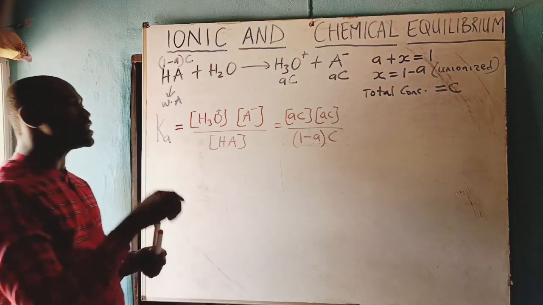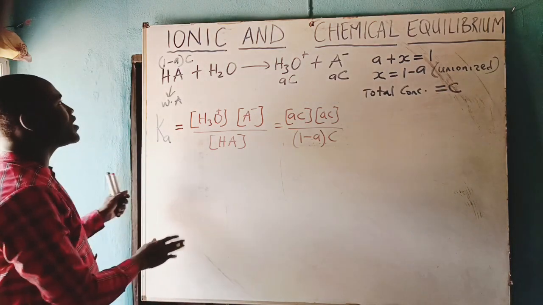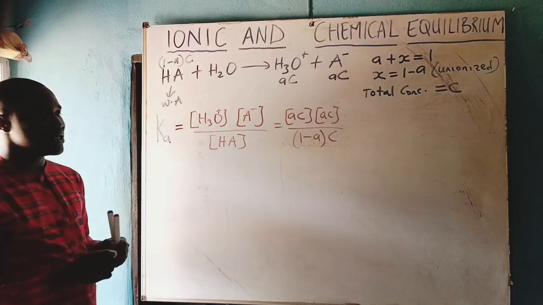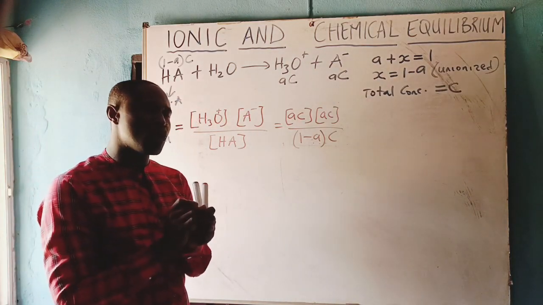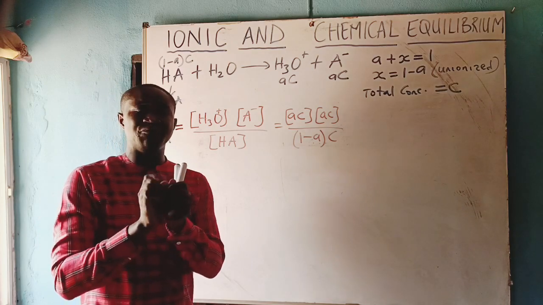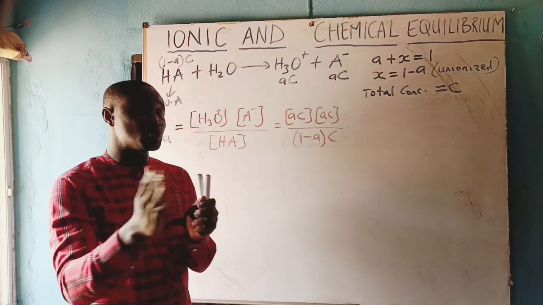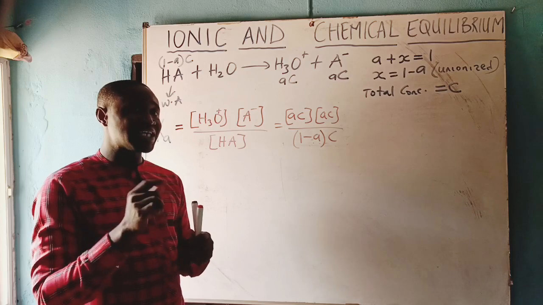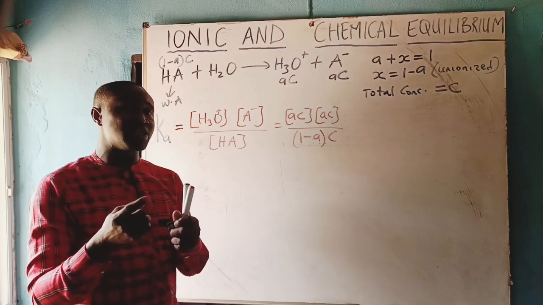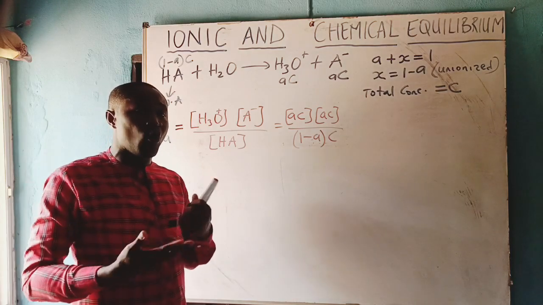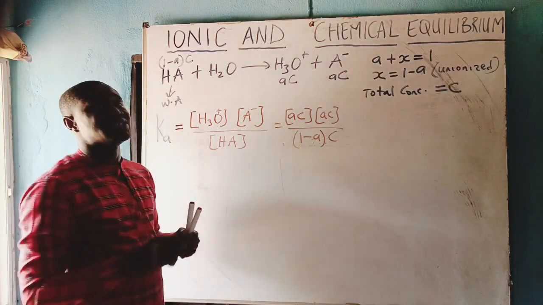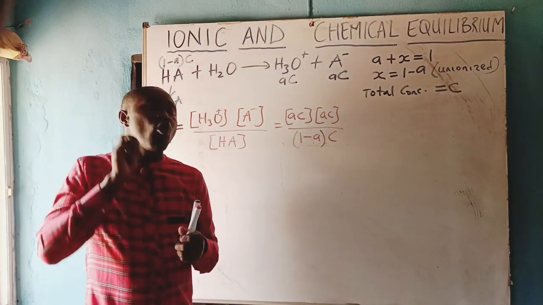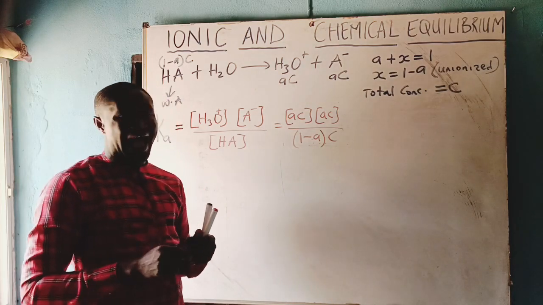Now, it is important to note that whenever you are talking about weak acid, the ionized part is too small, tending to infinitesimal, tending to 0, because it will have more of unionized part. A weak acid has more of unionized part than ionized part.